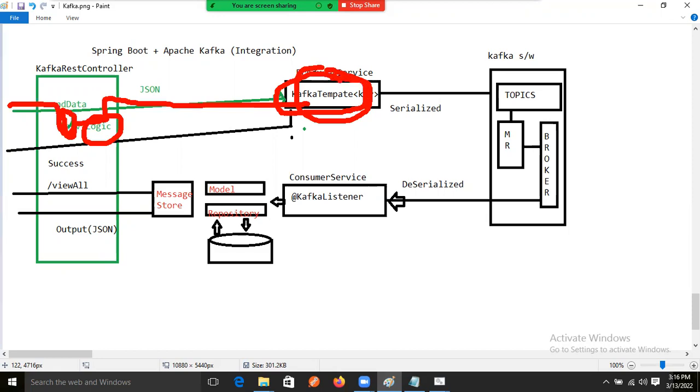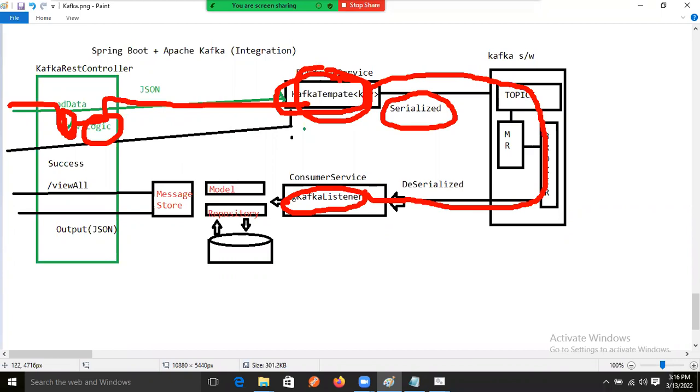Because REST template needs what? Serialized data. And JSON data is serialized, global format data. Then using that global data, we will give it to the Kafka software. Then what will Kafka software do? It will process the data and give it to whom? The consumer application.